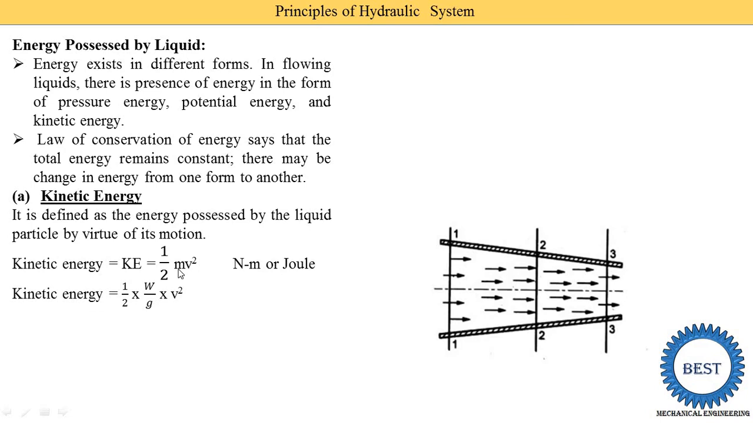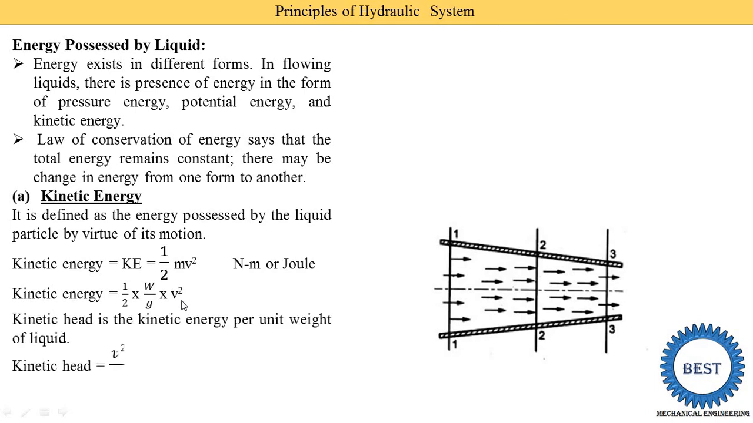Now we further modify this equation. We know that mass is equal to weight divided by gravitational acceleration. So here we write 1/2 into weight divided by g into v². Now this is the equation of kinetic energy.